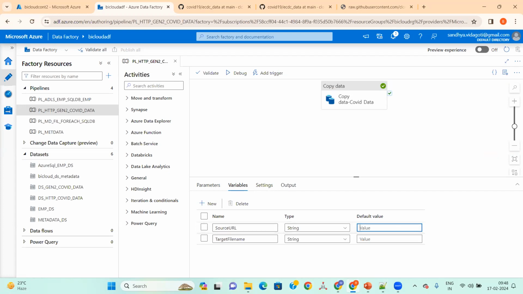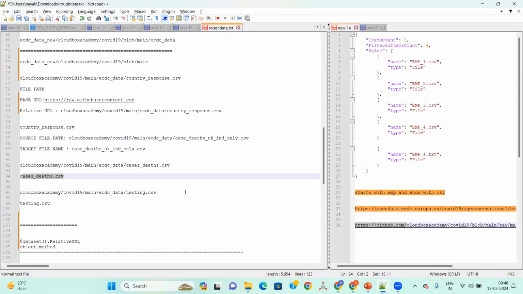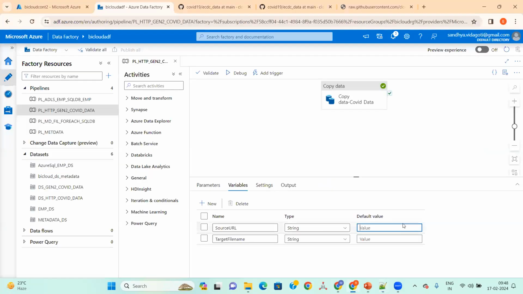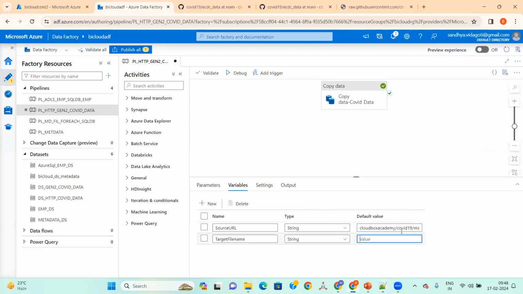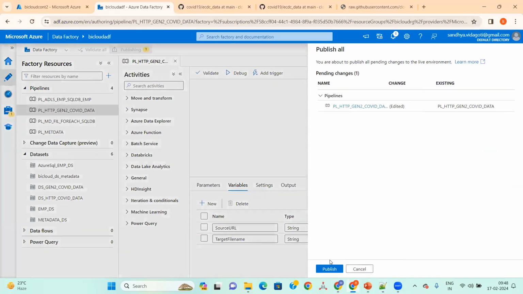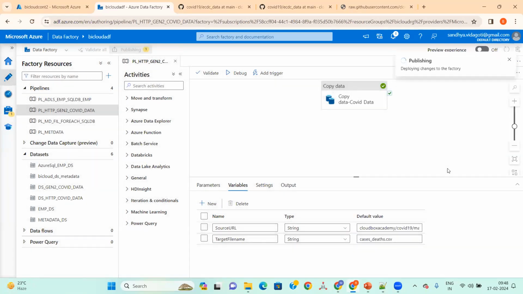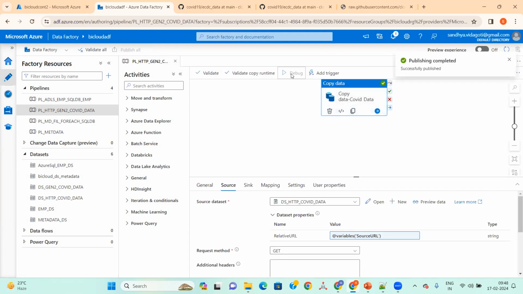I'll just give the default value here, and here I'll give the target file path. Now it got published. So let's run.